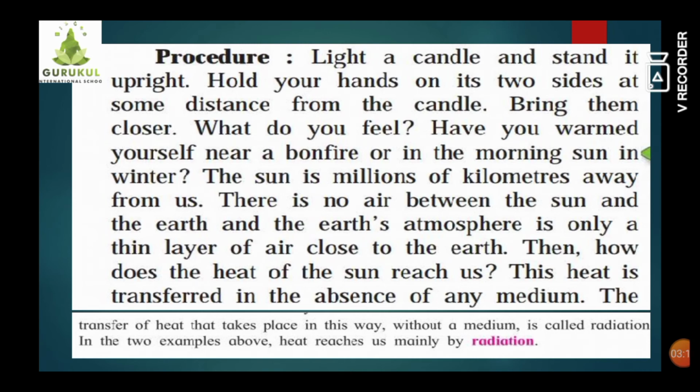There is no air between the sun and the earth, and the earth's atmosphere is only a thin layer of air close to the earth. Still we get the heat from the sun. This is one example. And the second example, if you keep your hands nearby the bonfire without touching it directly, without any medium also, we start feeling warmth because of radiation.